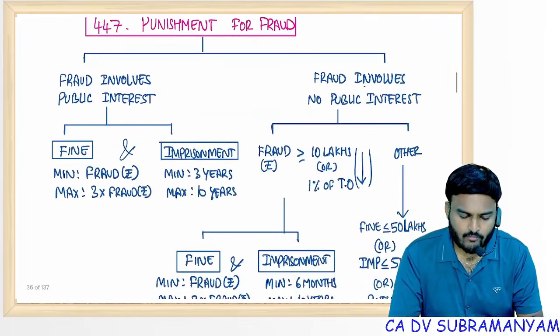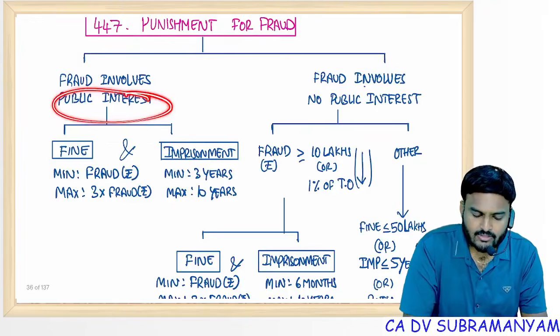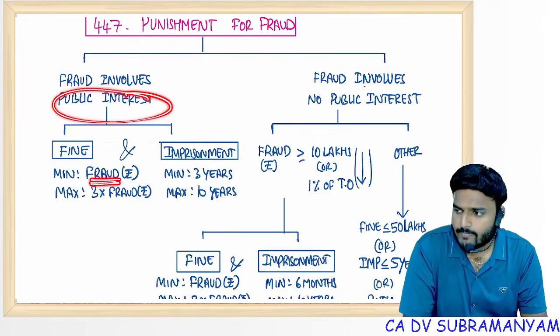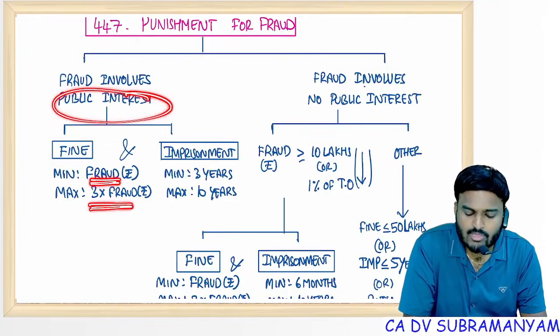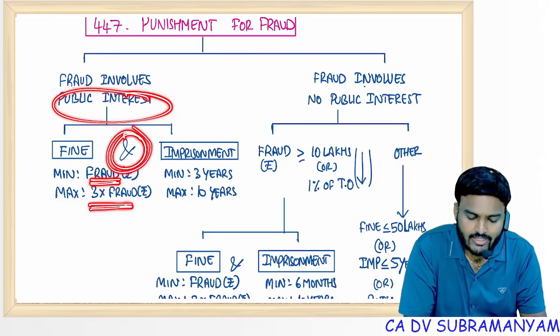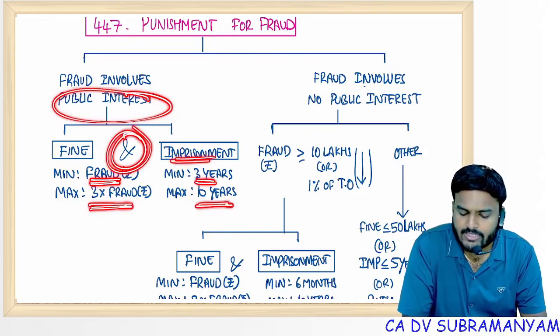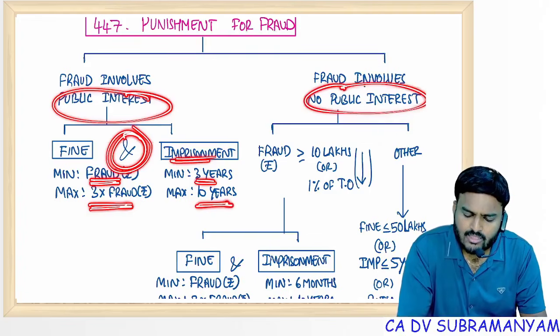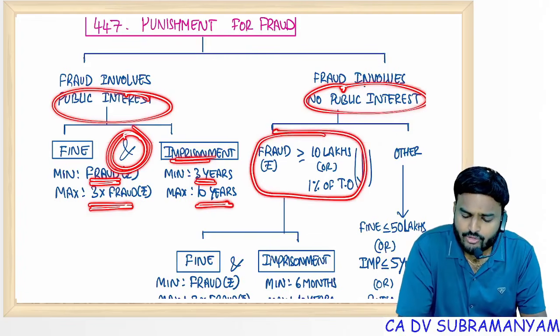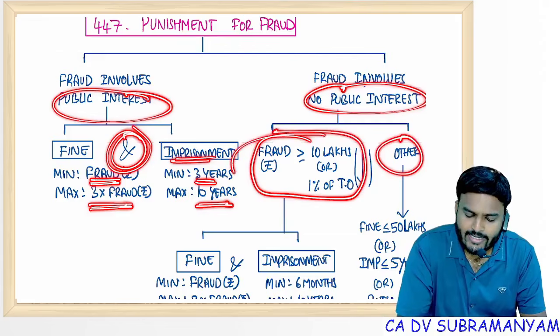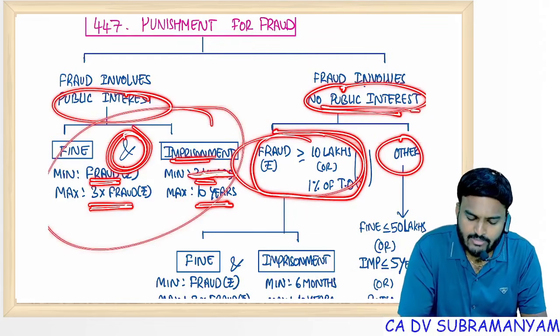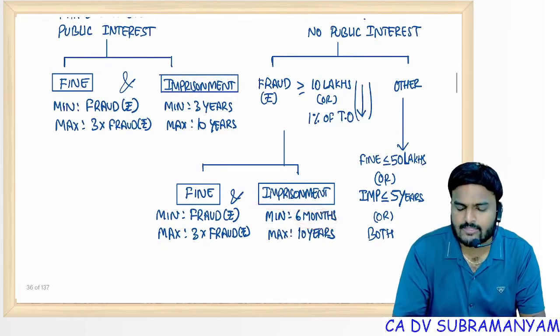Section 447, punishment for fraud. If public interest is affected, fine: minimum the amount involved in the fraud, maximum 3 times the amount involved in the fraud. And, not or, and imprisonment, minimum 3 years, maximum 10 years. Sir, no public interest, sir. Then you have to check whether it is a greater magnitude fraud or lesser magnitude fraud. Greater magnitude fraud, no public interest: same punishment, but imprisonment is not 3 years, it is 6 months.